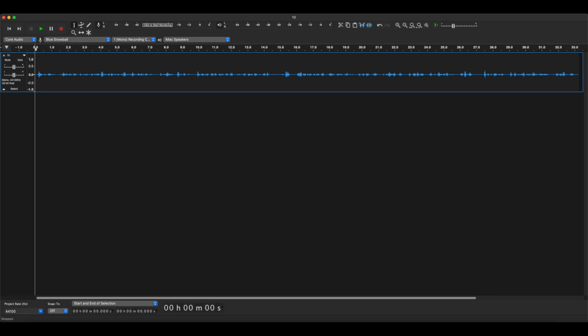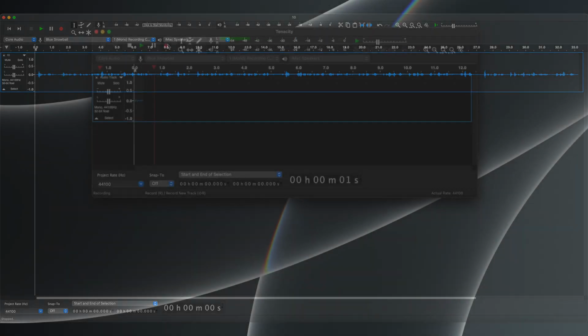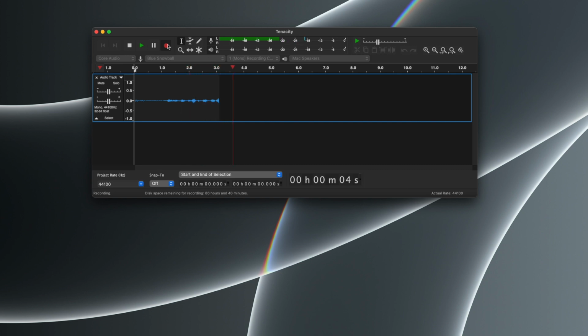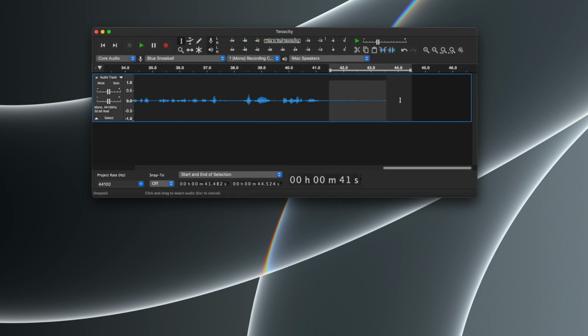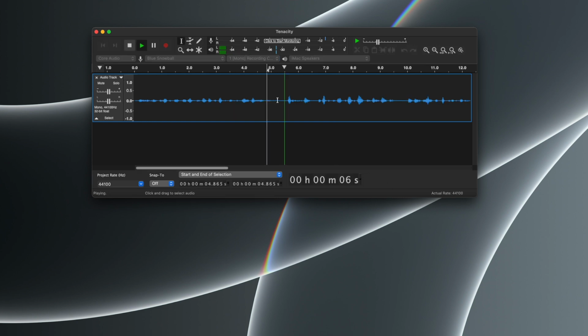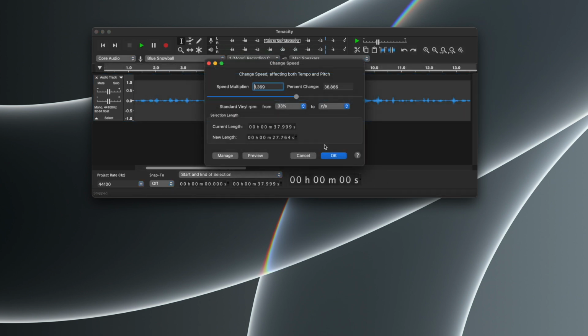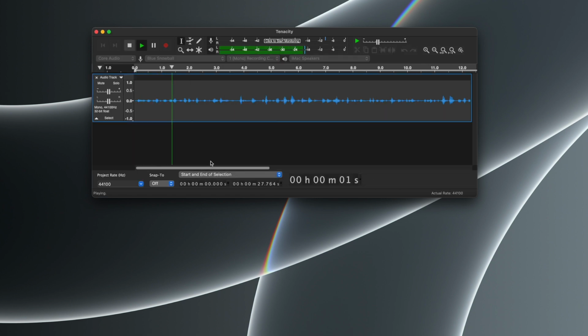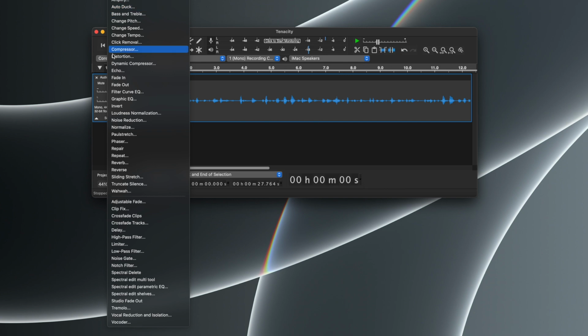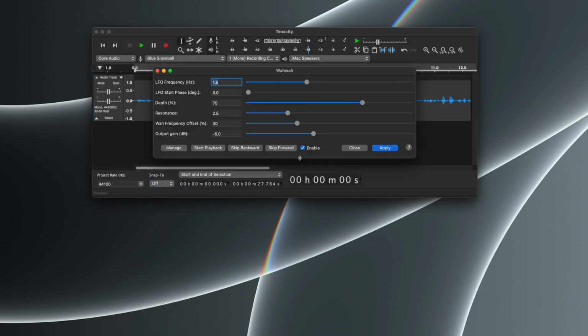So, this is Tenacity. Obviously it looks very much like Audacity, and as you'd imagine, it works entirely the same way. So if you're used to Audacity, this program is going to be absolutely no issue for you. Although, I'm not sure if I'd use this for mission critical work just yet, as it's still a nightly build. But for my workflow, it seems to be absolutely fine. For a start, recording audio seems to work absolutely fine, as does cutting it and performing edits. The only issues here are the ones that were already in Audacity, and although I usually don't apply effects, I've tested them and they seem to work absolutely fine too. So as you can see, everything that Audacity can do, Tenacity can do as well.